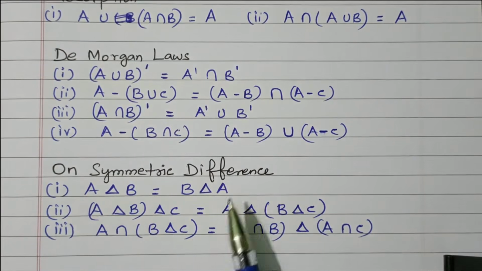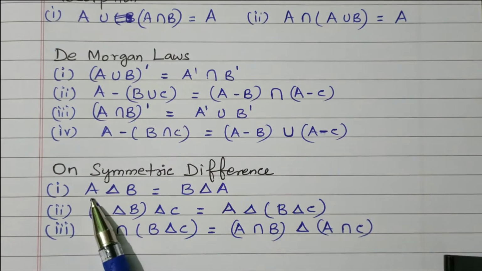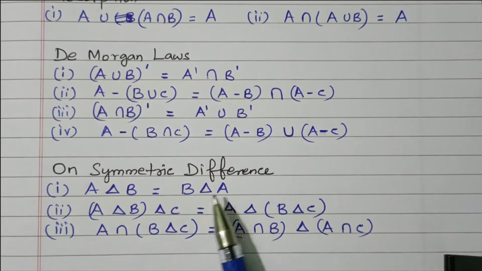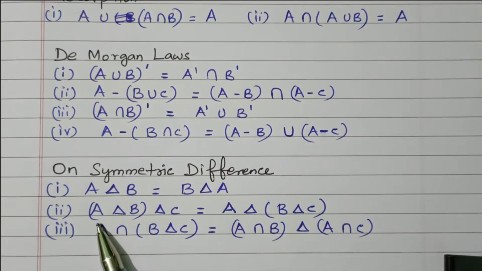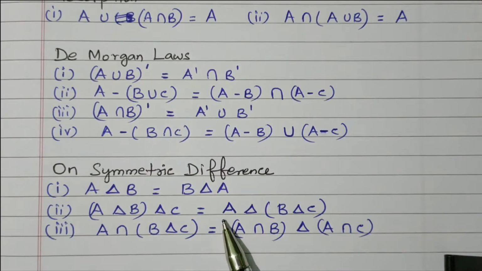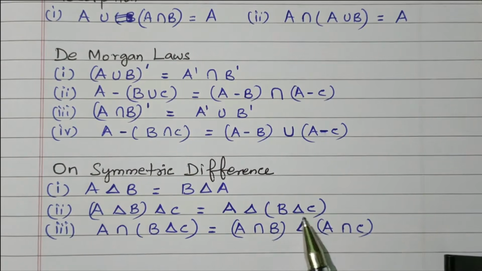On symmetric difference, A symmetric difference B is equal to B symmetric difference A. Right, so both are equal. A symmetric difference (B symmetric difference C) equal to (A symmetric difference B) symmetric difference C. Here A and B are combined, here B and C are combined. Both are equal.